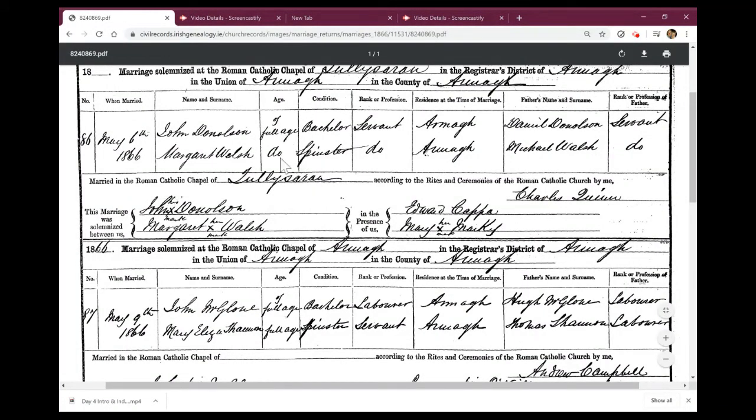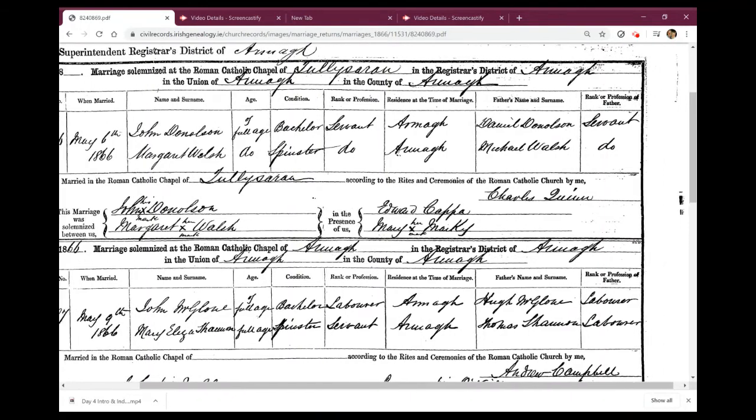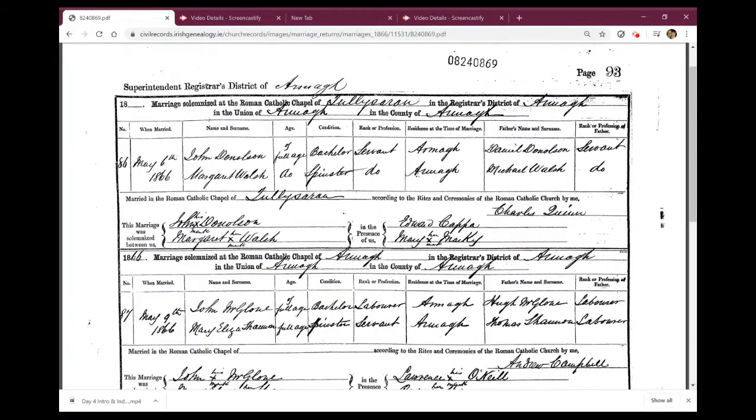It lists them here as of full age, and you'll notice that that's the same for all the records. And what that means is that they were over 21. Unfortunately, it doesn't give the exact age, but we do know that they're over 21. And if we scroll across here, you can see it gives their profession or rank, the residence at the time of marriage. But which is also brilliant, they've given me the two fathers' names, so Daniel Donaldson and Michael Walsh. So they would be my great-great-great-grandfathers, which is fantastic to find.